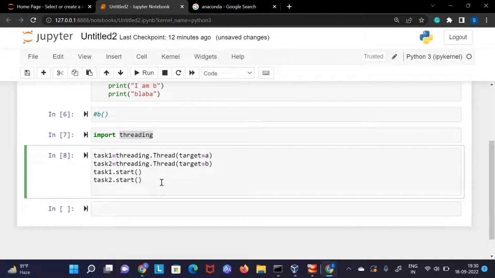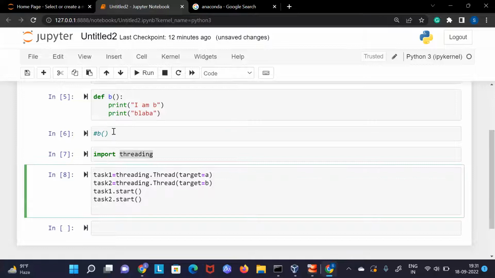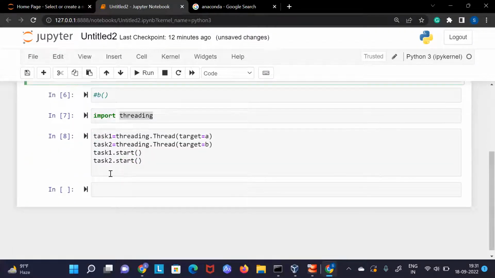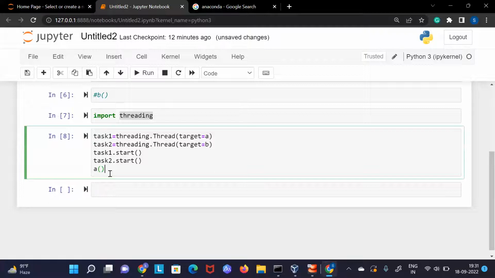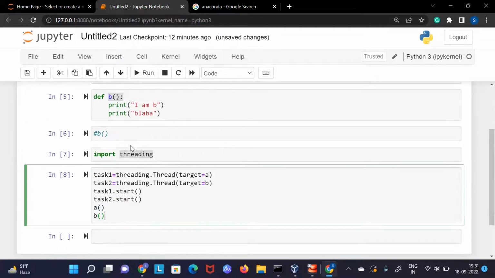Now after starting these threads, you can call these functions the way you normally call them, like this is the B function, this is the A function. So if I want to write the A function, then the B function. Till now I have just declared, and now here I have called.